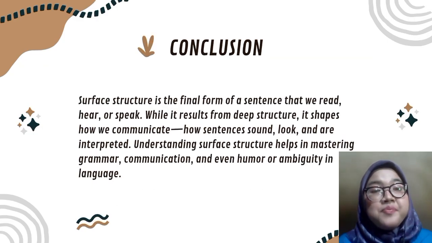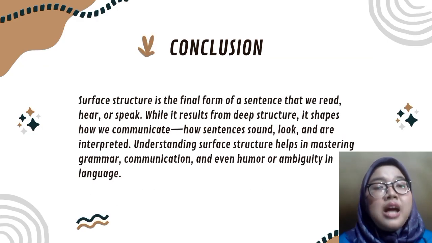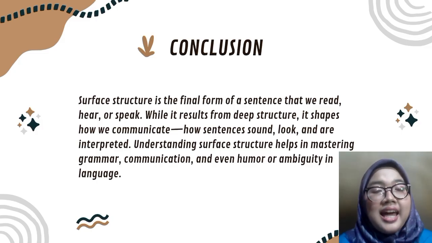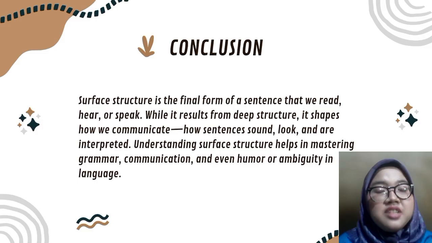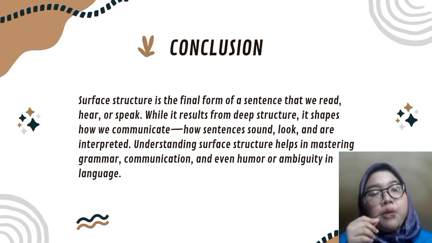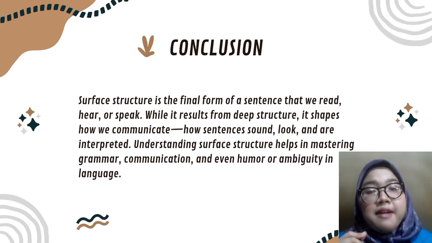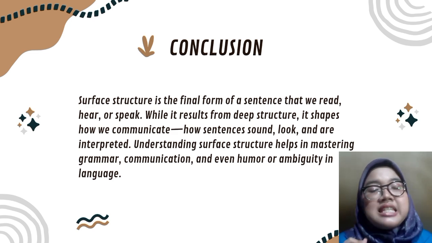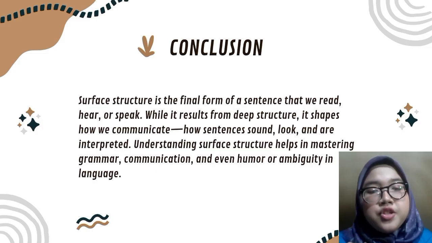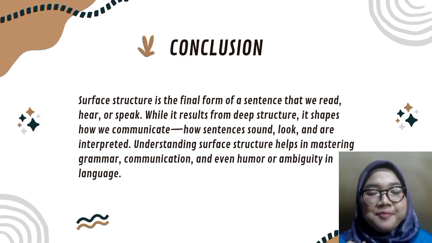So to sum it up, surface structure is the sentence form that we use in real life. It's what we hear, read, and speak. It comes from deep structure after applying transformation. It plays an important role in pronunciation, clarity, grammar, and communication. And it can even affect meaning and humor, especially when small changes like punctuation create a big difference. So understanding surface structure is important if we want to master a language, whether we are speaking, writing, translating, or analyzing sentences.